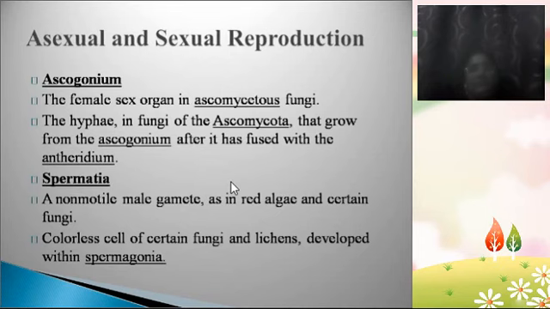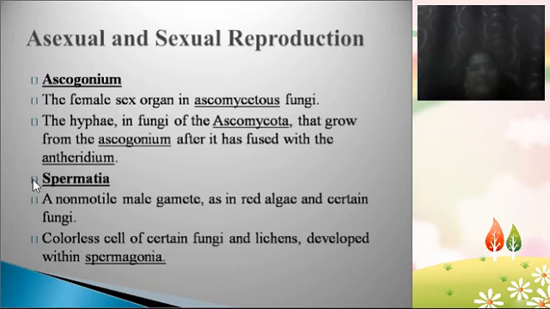So coming to the sexual reproductive structure, ascogonium, the female sex organ in lichens is known as ascogonium. Previously we have seen that lichens are broadly divided into two types, right? Ascolichens and basidiolichens. When the fungal partner belongs to Ascomycota, then the female sex organ is known as the ascogonium. So this female sex organ is present in Ascomycetes fungi, and it grows from the ascogonium, which is a cup-like structure. After that it fuses with the antheridium.